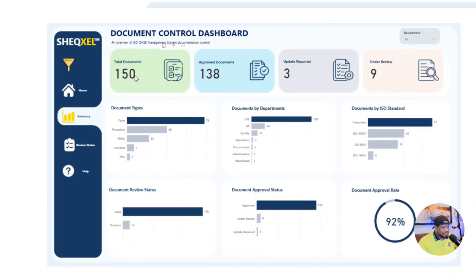So over here, we can tell that we have 150 documents, and 138 of them are approved. 3 require an update and 3 are under review. We can tell the number of documents for various document types, the documents by department, and the documents by ISO standard. In terms of the review status of documents, we can tell how many are valid, how many are overdue, and the document approval status, which is approved, under review, or update required. So that's literally what we have here. And we can tell the overall document approval rate, which is 92%.